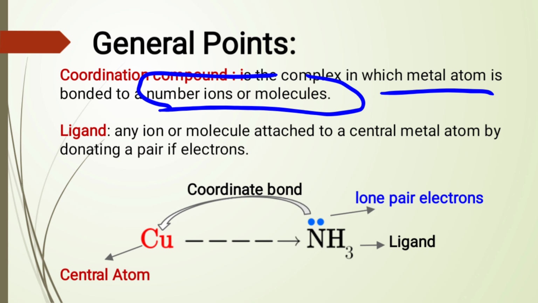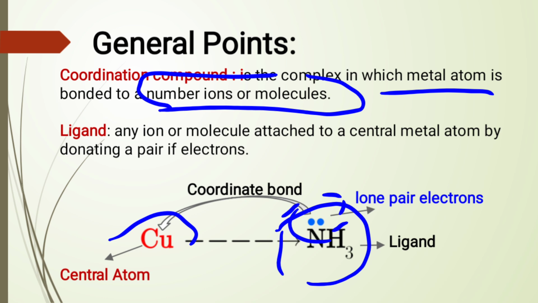That is, any ion or molecule attached to a central metal atom by donating a lone pair of electrons. For example, this is copper, and then we have ammonia, NH3. We know ammonia has a lone pair of electrons, so this lone pair will be shared to this copper.